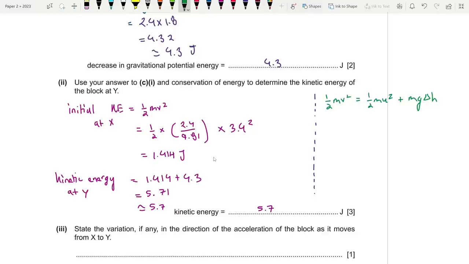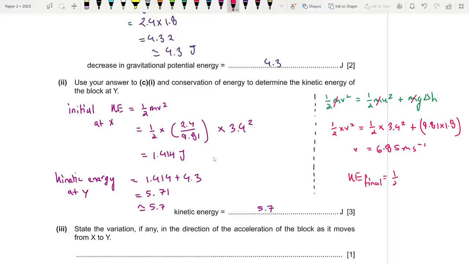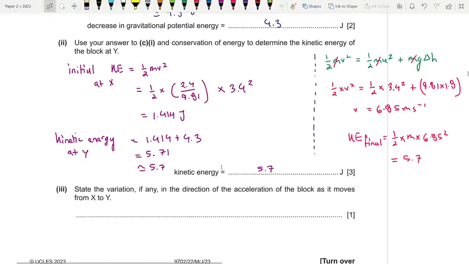Like here, you could get rid of the mass on each side. So we end up with half times v squared is equal to half times 3.4 squared plus 9.81 into the height 1.8. So yeah, if you solve this, you're going to end up with v, which happens to be 6.85. And following that, you can get the final KE, half into m into 6.85 squared. That also gives you an answer of 5.7. Okay, so it's up to you guys what you want to do.